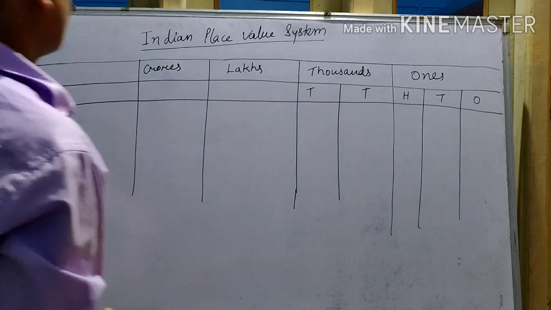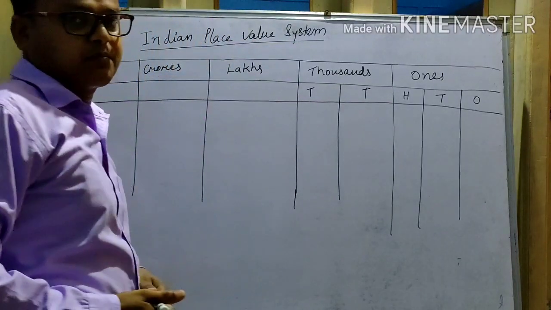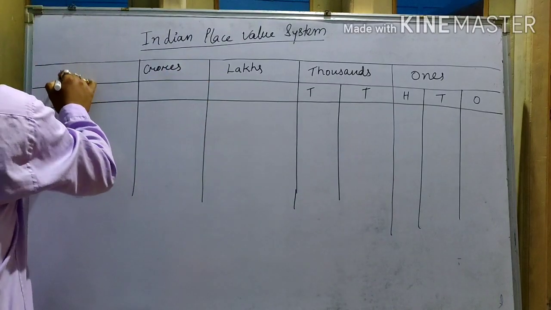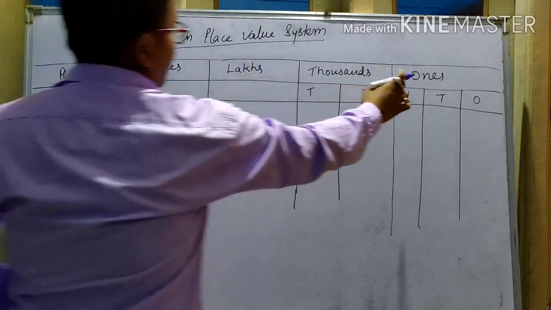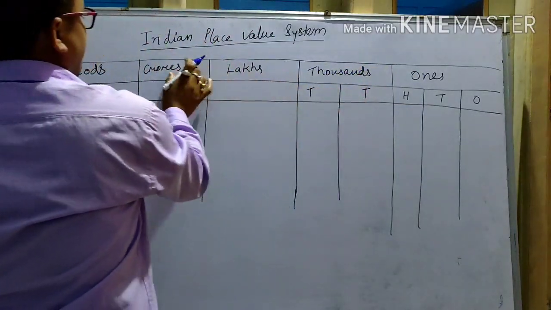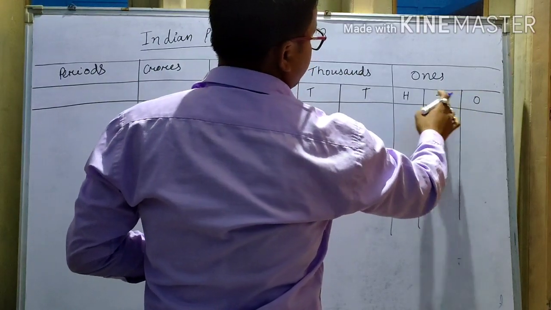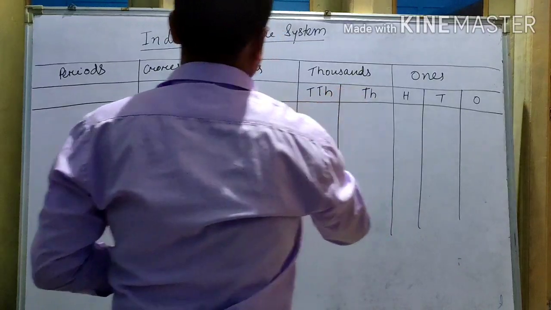In the Indian place value system there are 4 periods: ones, thousands, lakhs and crores. In ones there are 3 places: 1, 10, 100.